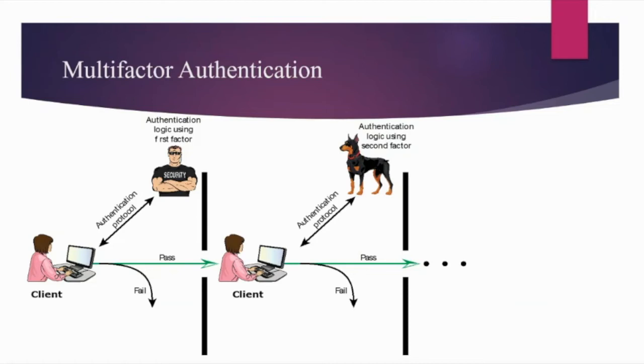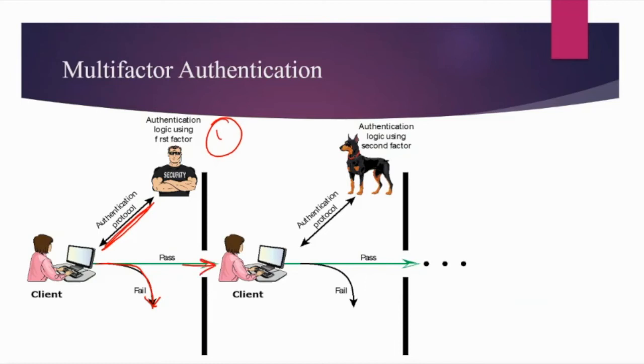So for example, in this, there is some authentication. So this is level 1, where some security guard is standing, for example. In place of the security guard, any security mechanism will be in place. Now there is an authentication protocol. If the system requires a password or ID card or whatever it is, depending upon the protocol, either the client will pass the authentication step or fail. At any point of time when the client fails the authentication process, he will be thrown out of the system. If he passes, he will go to the next round.